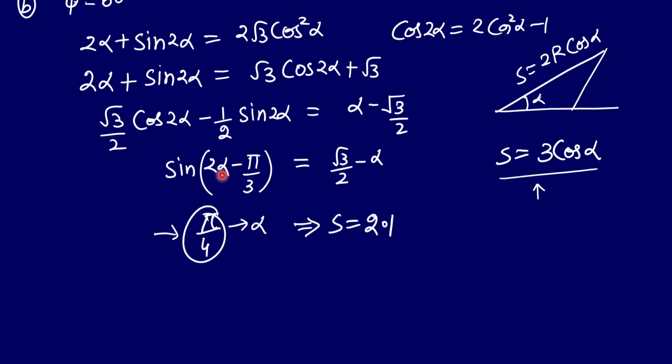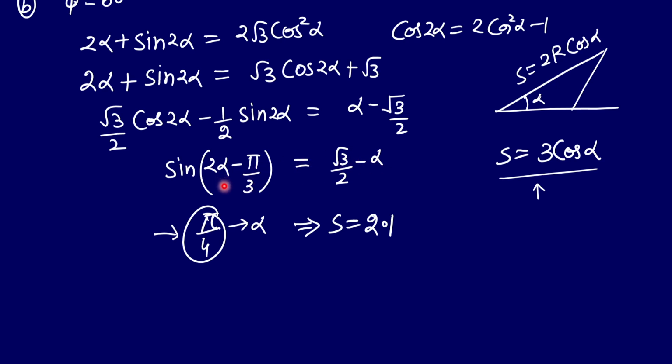Of course you will put the values for which the sine and cos are known, right? So for the value of pi by 6 it was not satisfying, right? It was so far away. And for the value of pi by 4, both sides were almost close to each other, right?